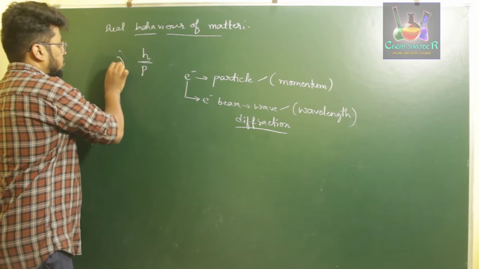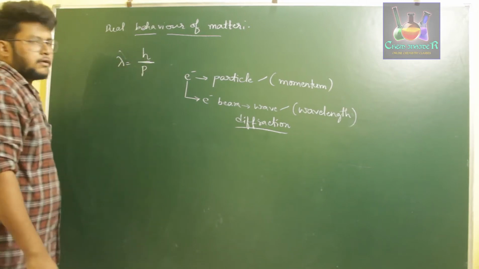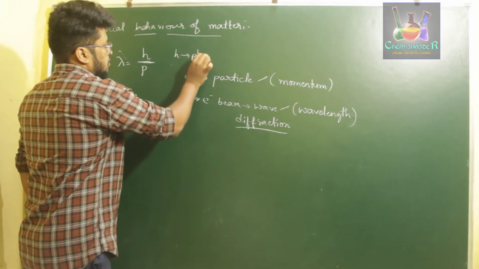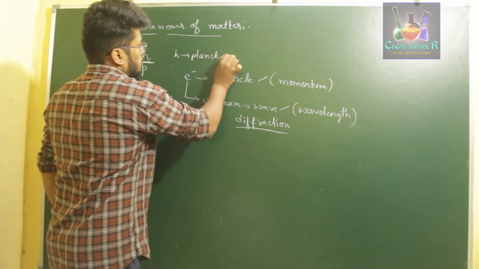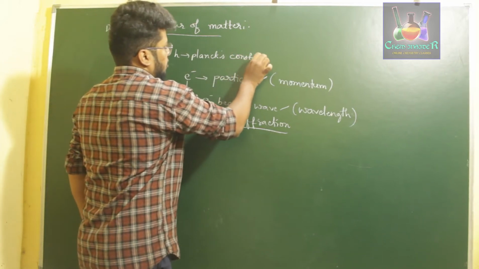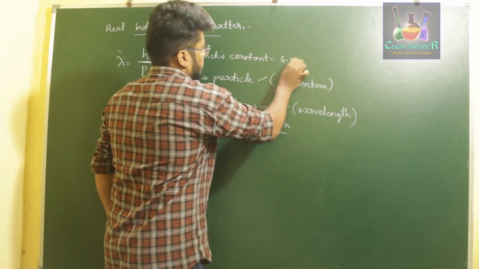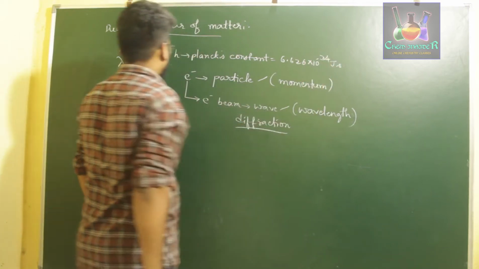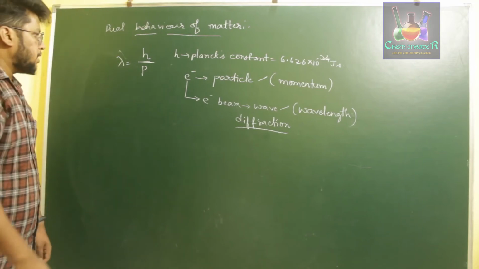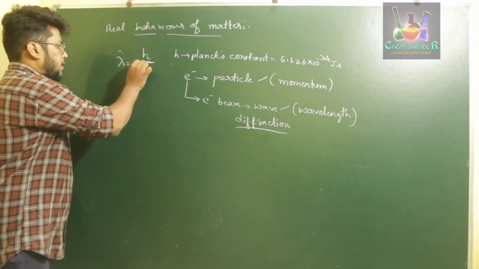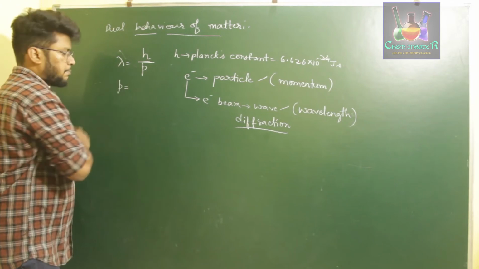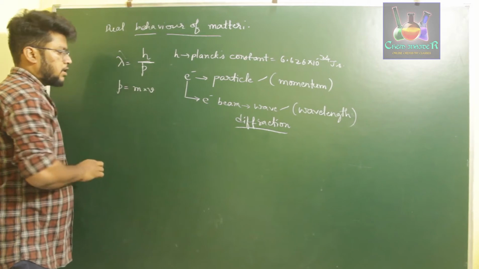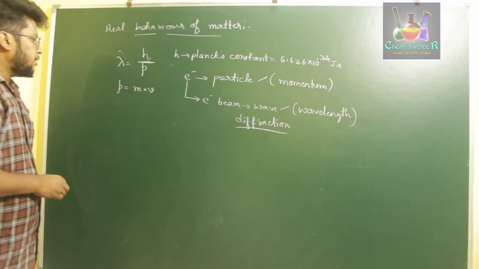Lambda is equal to h divided by p, where h is Planck's constant, whose value is 6.626 into 10 power minus 34 joule second. Lambda is the wavelength, and p is the momentum. Momentum p can also be defined as the mass of a particle into the velocity of the particle v, mass of a particle into its velocity.